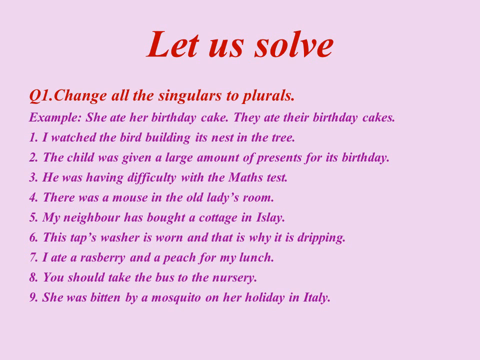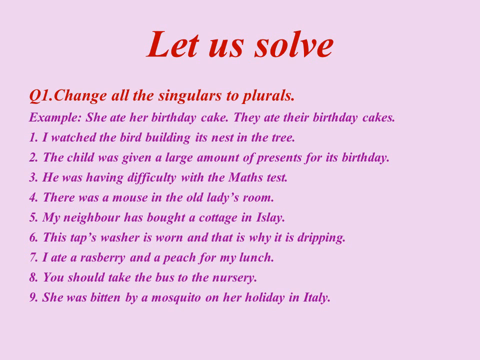Let us see the first one. I'll help you with the first one and then you can do it yourself. Number 1. I watched the bird building its nest in the tree. I is converted into we when we change it into plural. We watched the birds building their nests in the trees. So we have changed all the singulars into plural. Let us see all the other sentences which you have to solve.